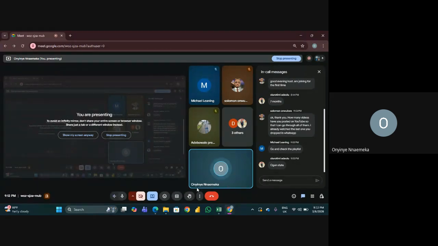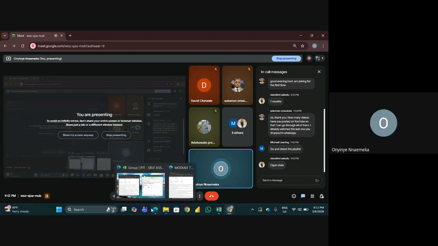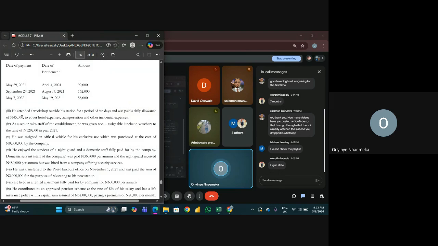This particular information says he attended the workshop and they gave him a daily allowance of 45,000 to cover expenses. Does this 45,000 serve as an income to Mr. Alao?